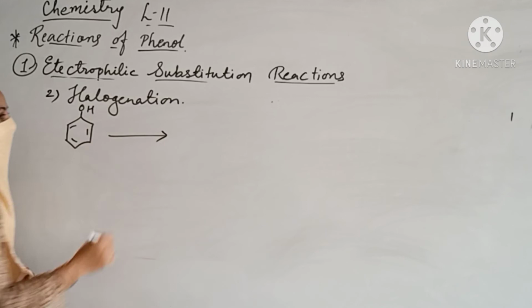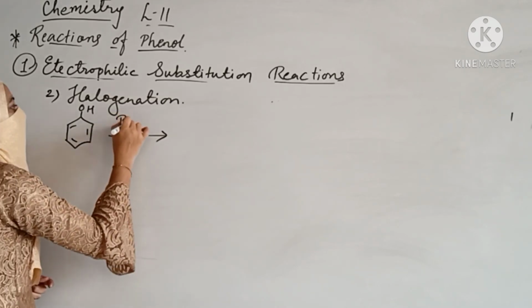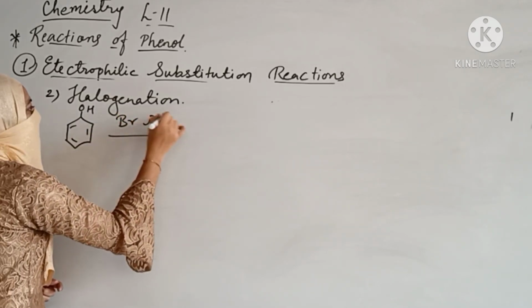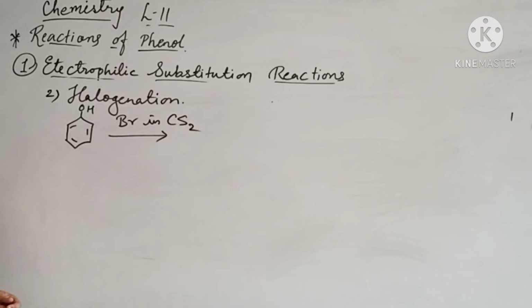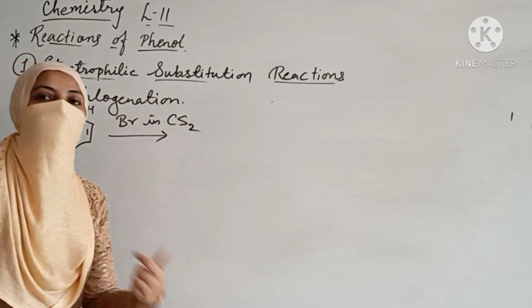and when it is treated with bromine in CS2. What is CS2? Carbon disulfide.